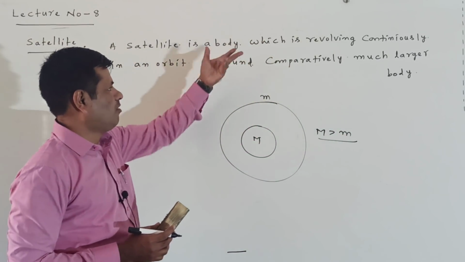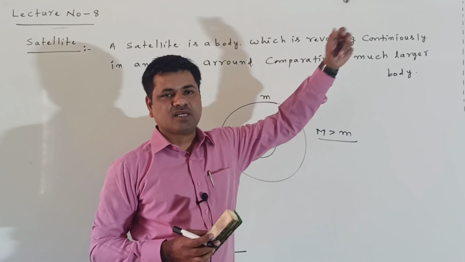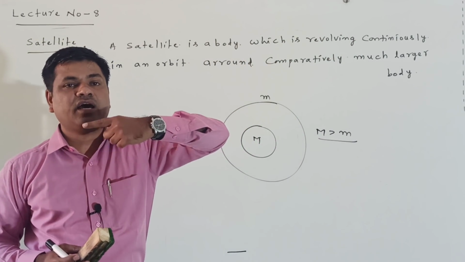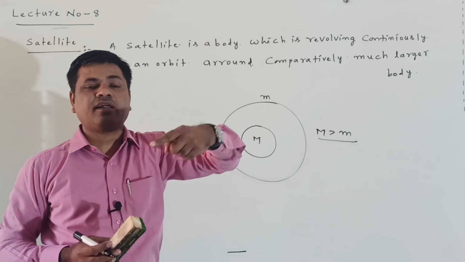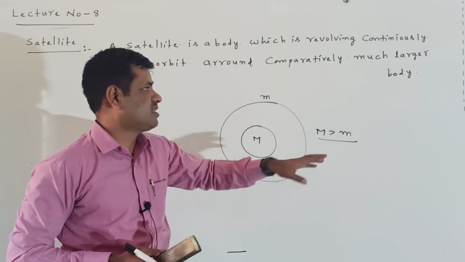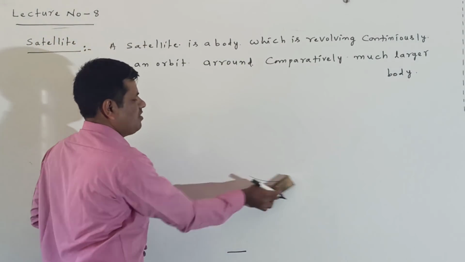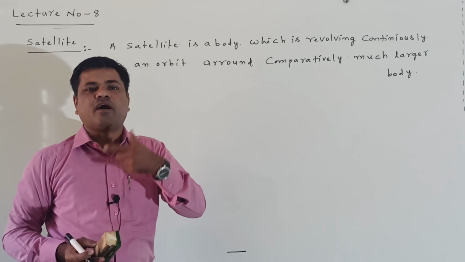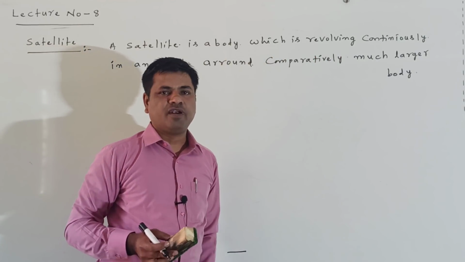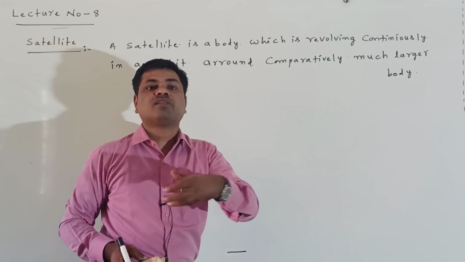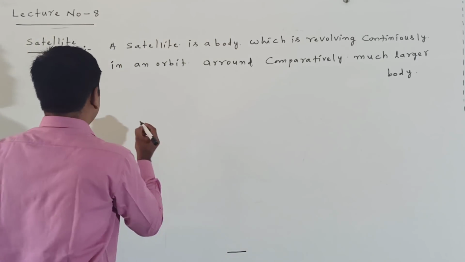A satellite is one of the bodies which is revolving continuously in an orbit around a comparatively much larger body. It is always revolving around another body, that is the larger body. This is called a satellite. A satellite is a body which is continuously revolving in a particular orbit around a comparatively much larger body. This is the definition of the satellite. Satellites are of two types.